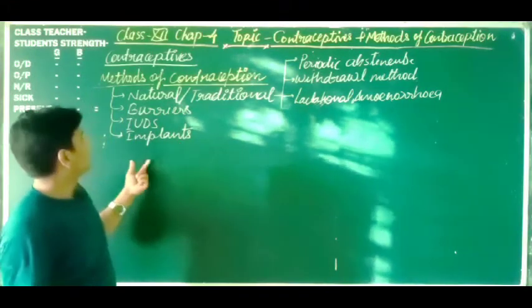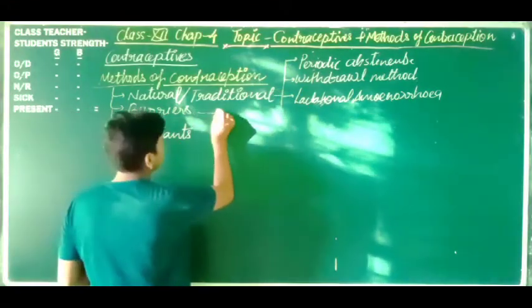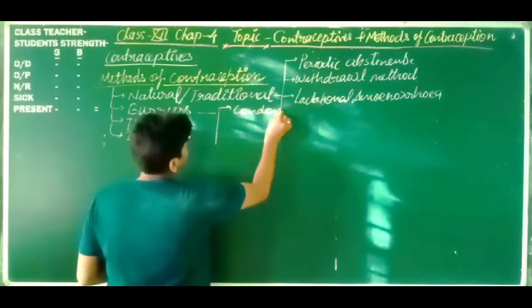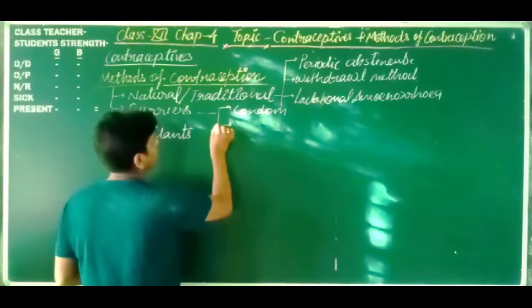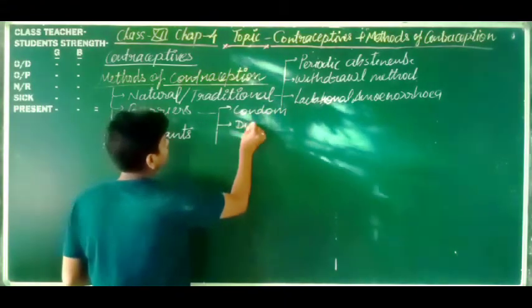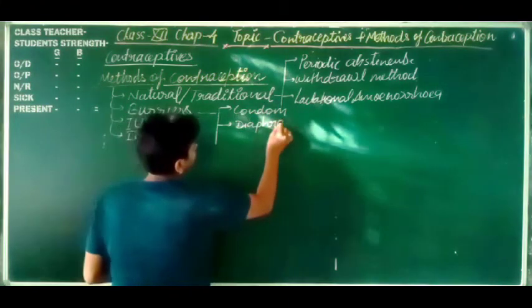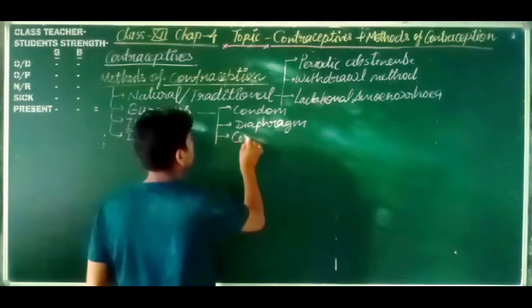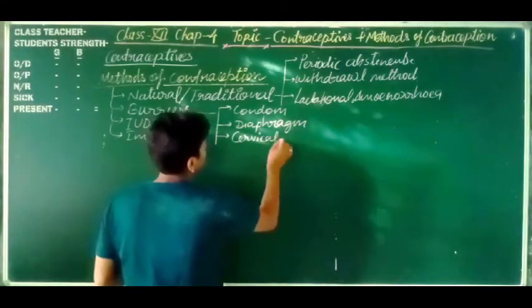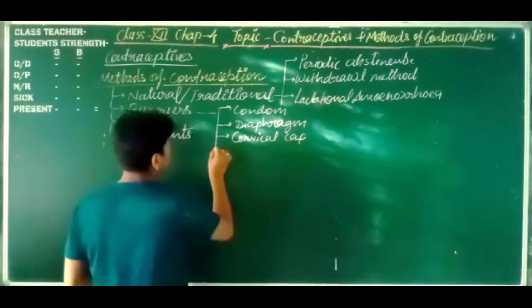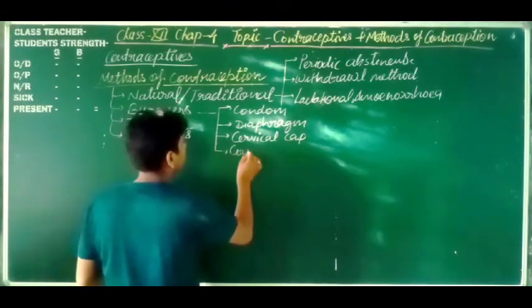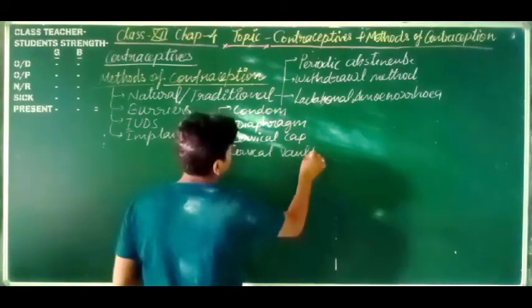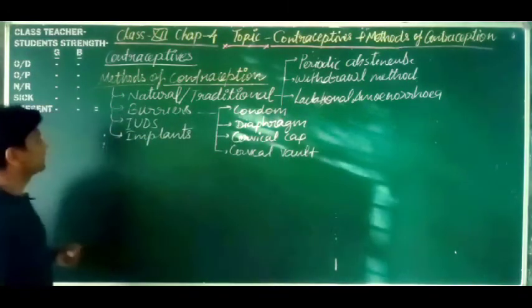Got it? Here in barriers, what will we discuss? Condom. Next we will discuss diaphragm, cervical cap, and cervical vault. Okay, we will discuss these.